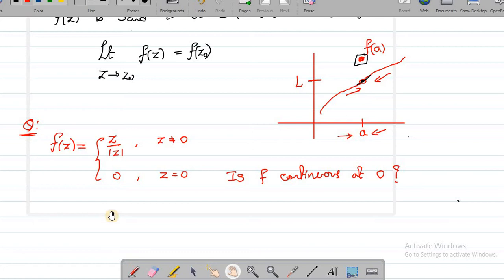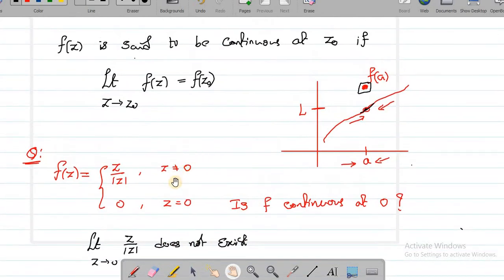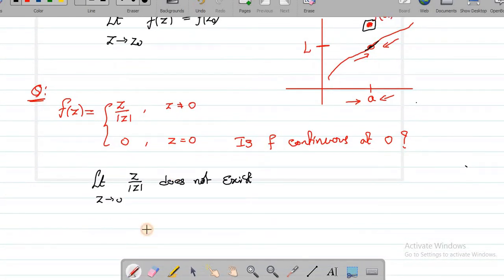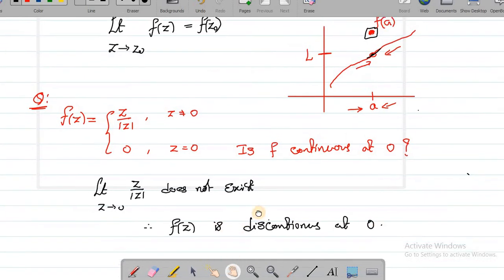Why? Because we already observed that the limit as z goes to 0 of z divided by mod z does not exist. We say a function is continuous when the limit exists and it is equal to the function value. So first of all, the limit does not exist here. Therefore, we can directly conclude that f of z is not continuous at the origin, or in other words, f of z is discontinuous at 0. That's it, because the limit doesn't exist.